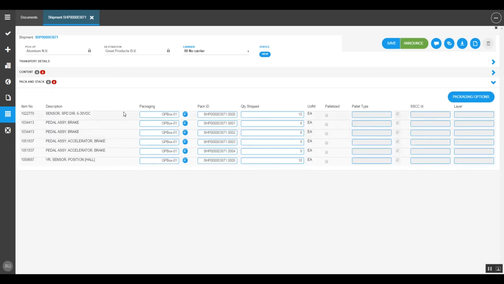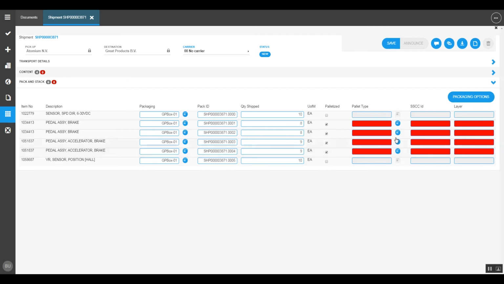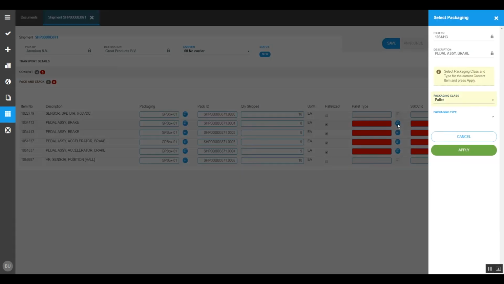The packaging has, for each and every different box, its own pack ID, and we also know that certain of those pack IDs, certain of those handling units need to be packed together on a pallet.